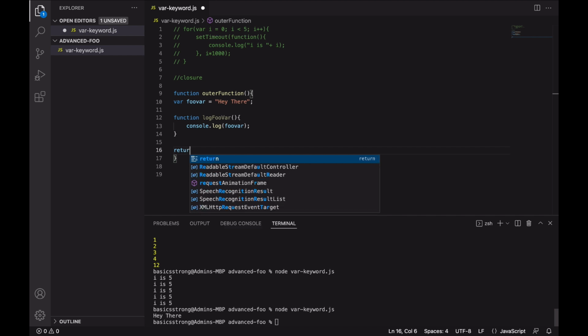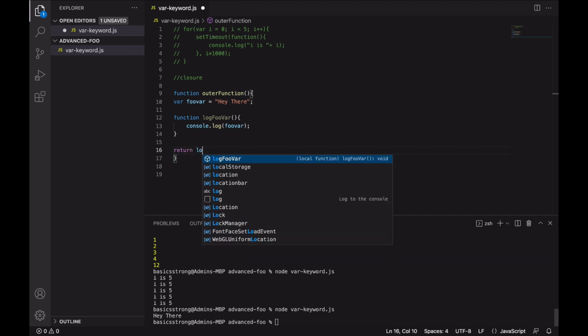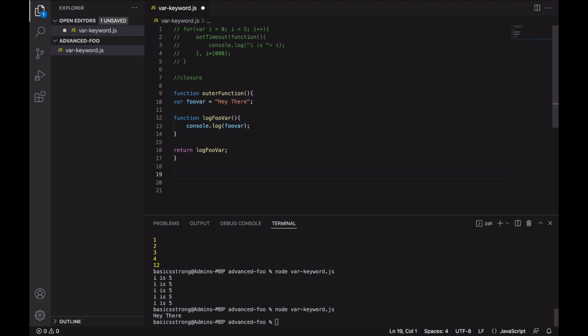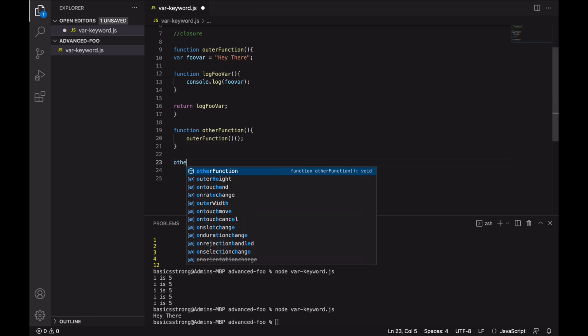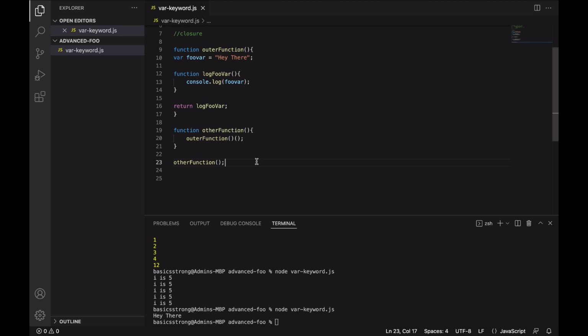First let me return this function from this outer function so that I can access it outside. And now here I write another function, and inside of it I get this logFooVar function from this outer function. So I'll be calling outerFunction. This will return me the logFooVar function, and then I'll run that as well. So let me call this other function so that it can invoke the outerFunction and the logFooVar present inside the outerFunction. Now let me run this.